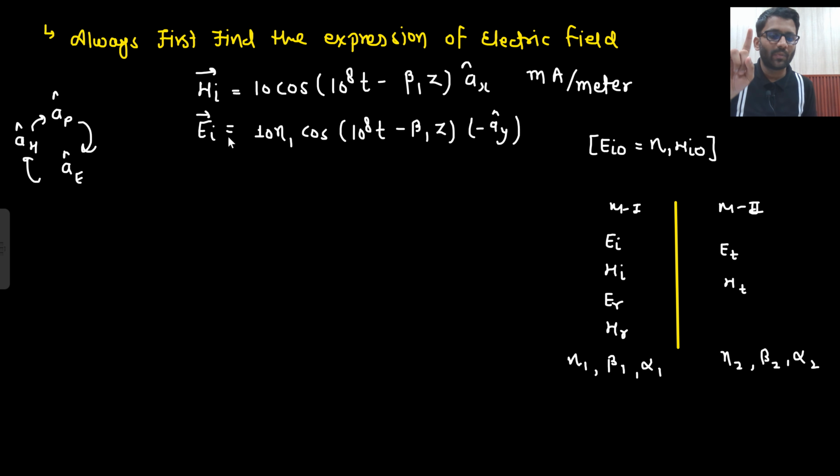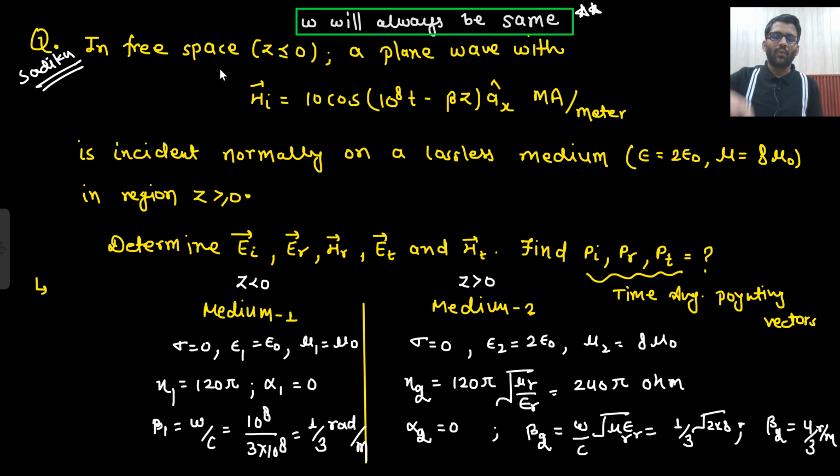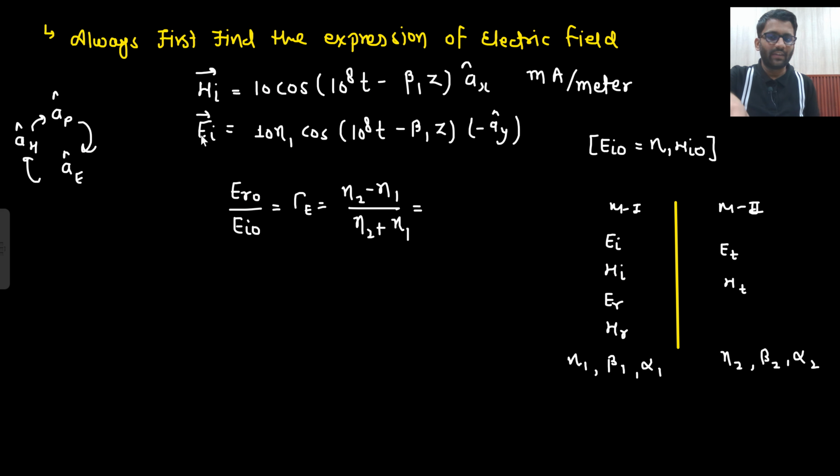I will solve all the problems corresponding to the incident electric field, because I know the formula for the electric field only. Which formula do I know? For the reflected wave, what will be my magnitude? E_RO divided by E_IO, which is known as gamma E, equals eta 2 minus eta 1 divided by eta 2 plus eta 1. So this is what I will do. Always I will have E_I, then I will find E_R, then I will find E_T. With respect to that, I can find H_R and H_T.